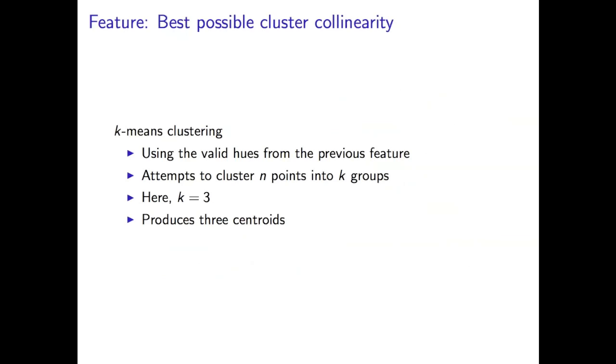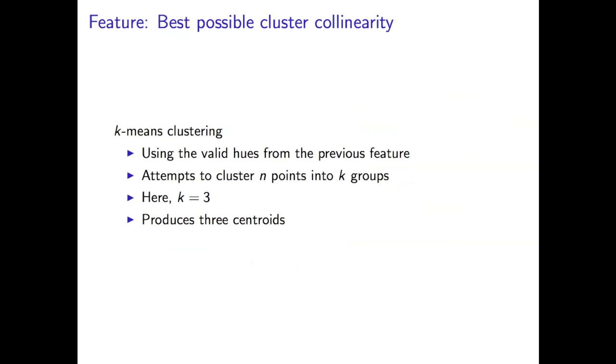So the next feature we attempt to use for our neural network is the best possible cluster collinearity. And what this requires, as another step in processing the data, is that we use k-means clustering, based on the valid hues from the previous feature, to cluster the data points into a couple groups. So basically how k-means works is we attempt to cluster all the points into k groups. Here we're going to use 3 because we're trying to test collinearity, and this produces 3 centroids in the image.